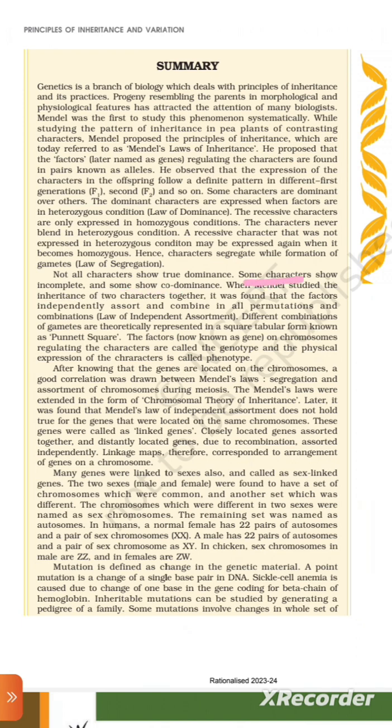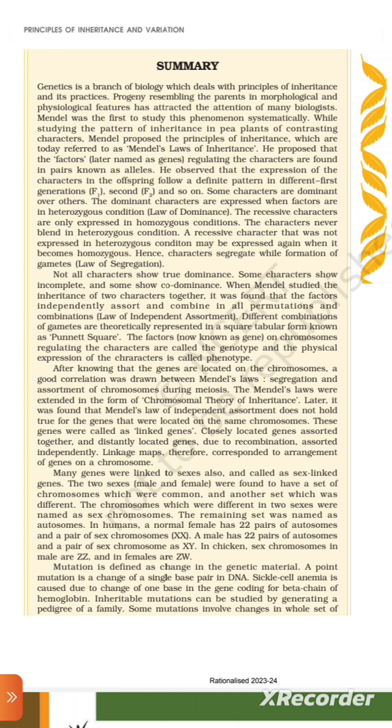When Mendel studied the inheritance of two characters together, it was found that the factors independently assort and combine in all permutations and combinations. Law of independent assortment. Different combinations of characters are theoretically represented in a square tabular form known as the Punnett square. The factor, now known as gene, on the chromosome regulating the character is called the genotype,